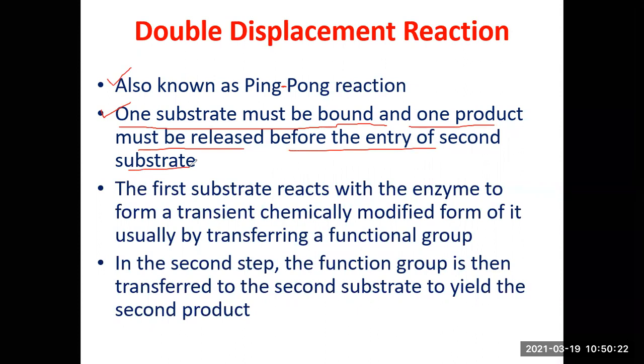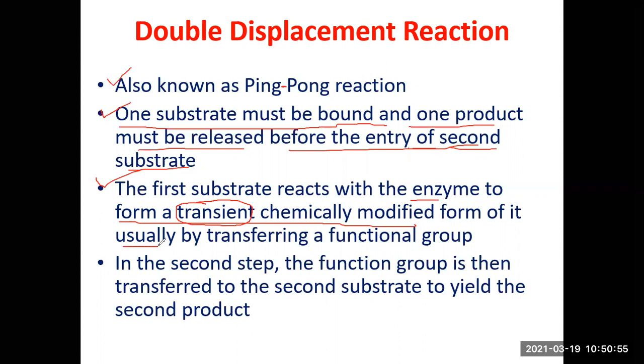In single displacement, both the substrates are present simultaneously. In double displacement, one substrate enters first, one product is released, and only then can the second substrate enter. The first substrate transfers a functional group. It reacts with the enzyme to form a transient chemically modified form of the enzyme. Transient means the enzyme is temporarily chemically modified.